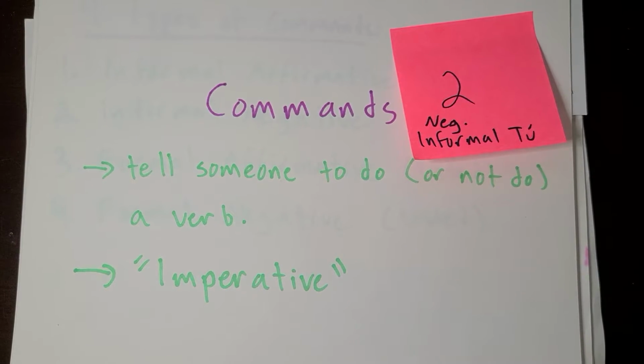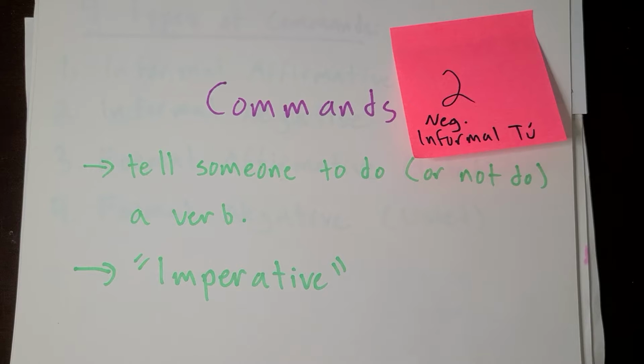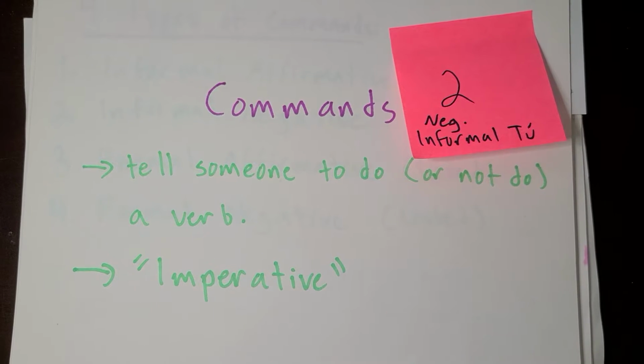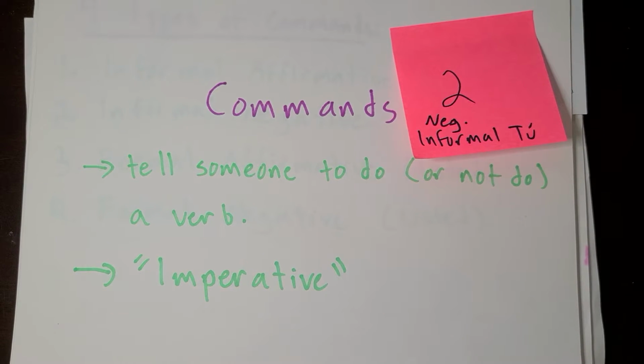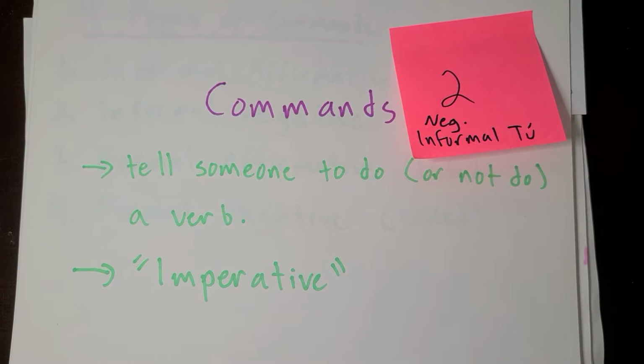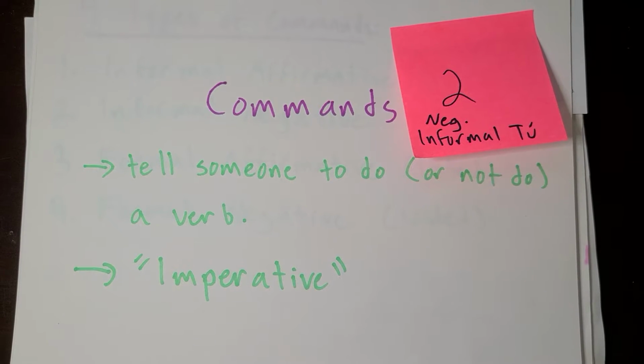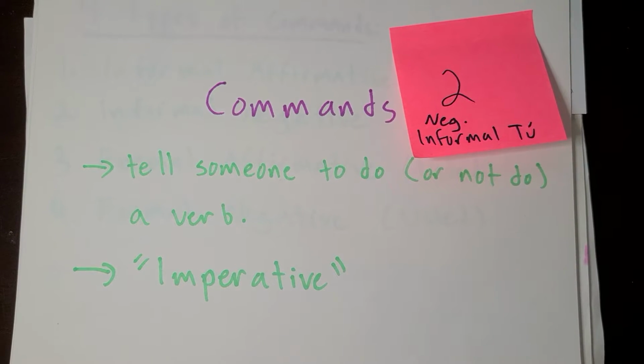Today we're going to be following up to our first commands video, which was about affirmative informal commands, which is telling somebody to, yes, do something in the informal tú conjugation. Today we are going to be telling somebody to not do something informally. So it's somebody that you speak to informally, and you're telling them not to do something.